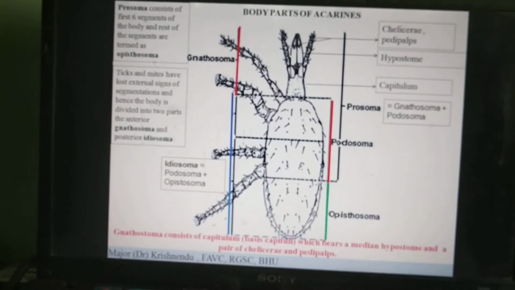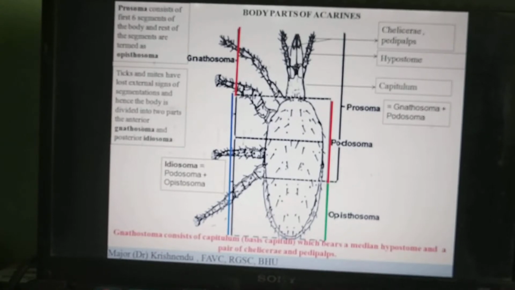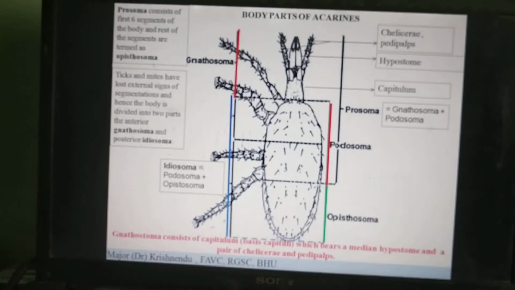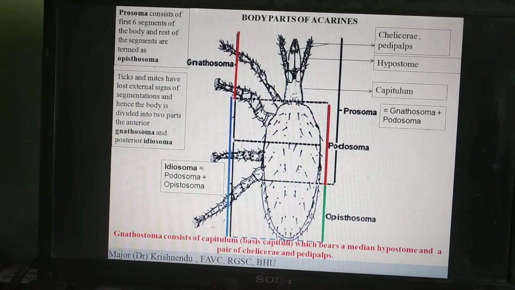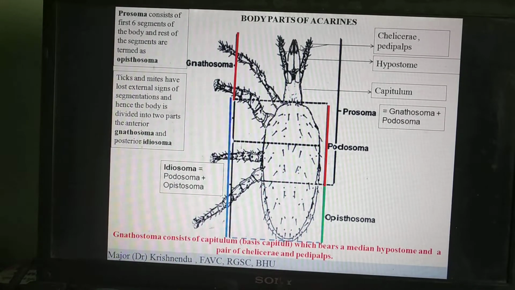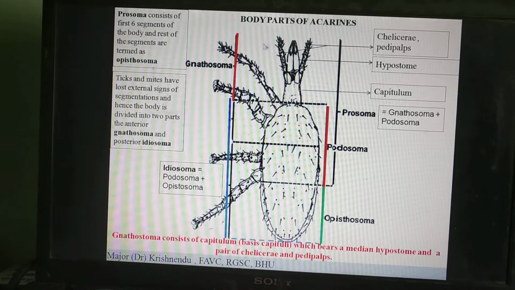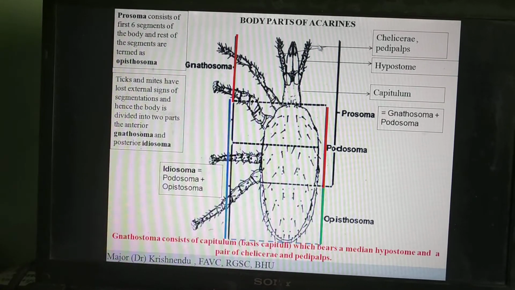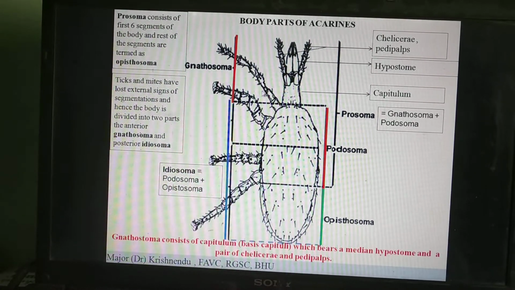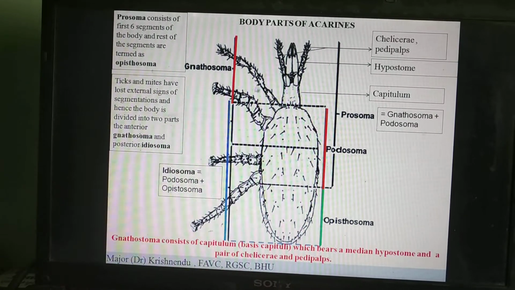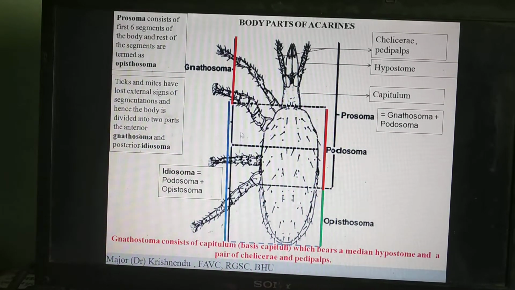So this is an acarine. Now you can see the appendages. These are the mouth parts. The mouth parts also consist of appendages. There are 2 pairs of appendages, the chelicerae and the pedipalps. These appendages are meant for feeding. Then there are walking appendages, the appendages which are meant for walking, or rather we can say walking legs.